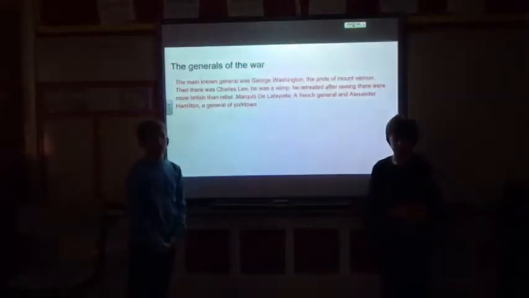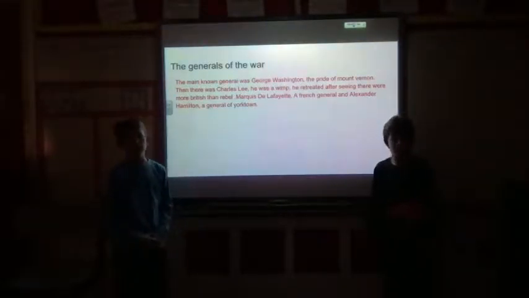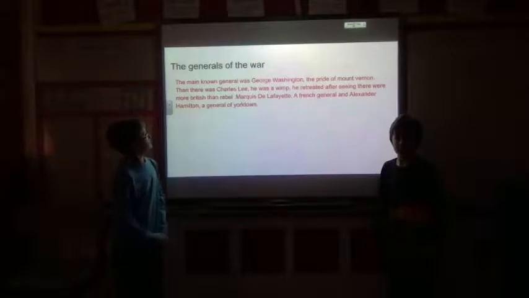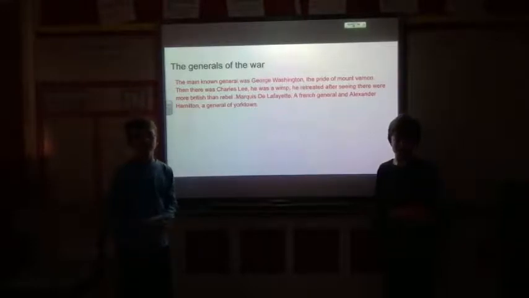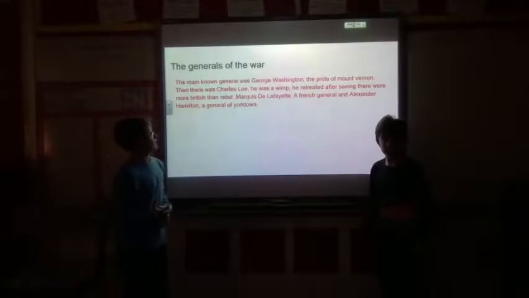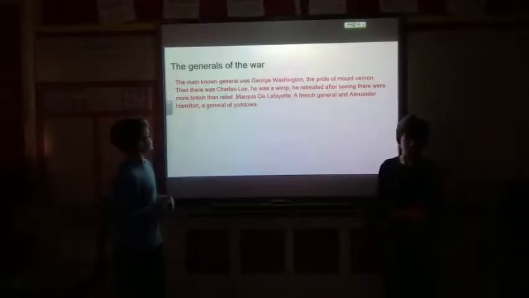The generals of the war. The main known general was George Washington, the Pride Mountain Burner, as people would call him. And then there was Charles Lee. Most people would think that he was a wimp because he retreated after he saw that there were more British than the rebels. And then there was Marquis de Lafayette, a French general, and Alexander Hamilton, a general of Yorktown.